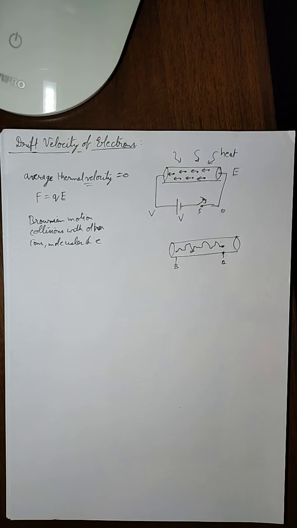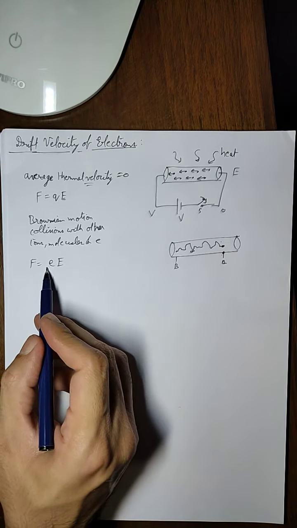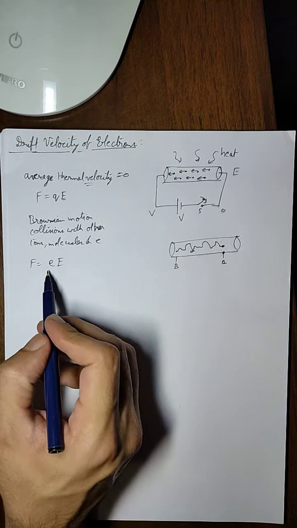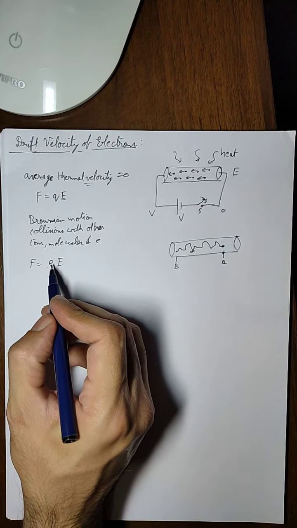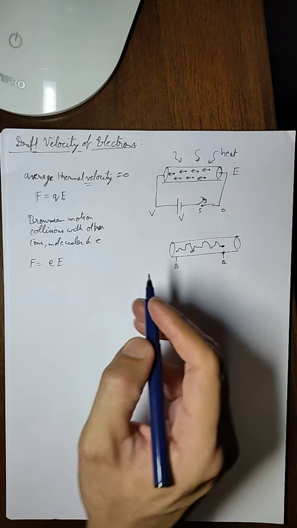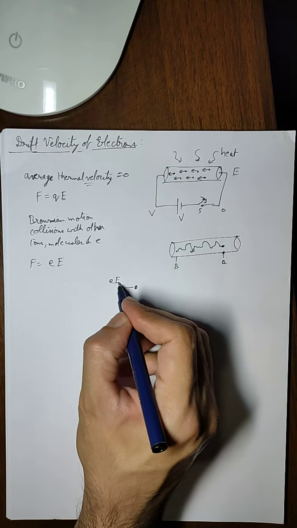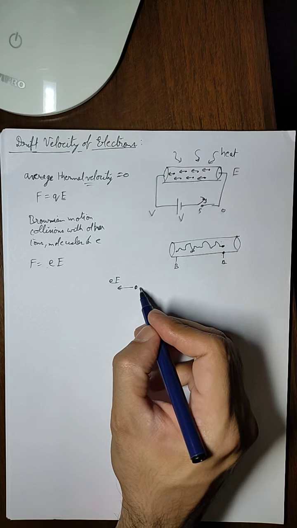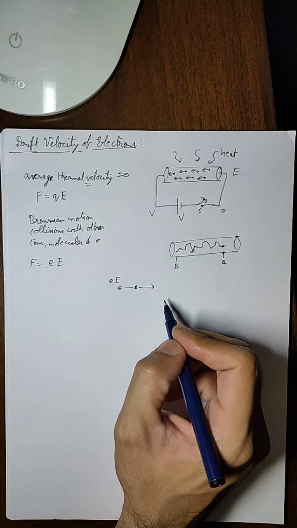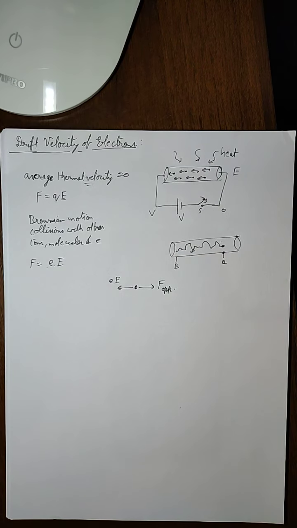So we can say that each electron experiences a force which is equal to e into E. We have replaced q with e because the charge here is the electron. So it experiences a force eE in one direction. If this is the electron, then it will experience a force e into E in this direction, and because of the collisions it will experience a force in the opposite direction with each collision. So this will be an opposing force.